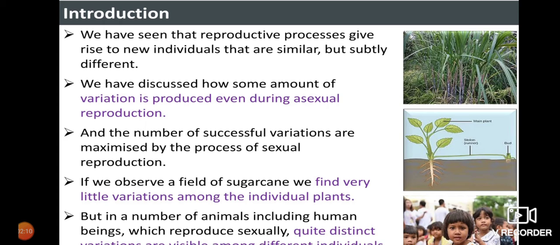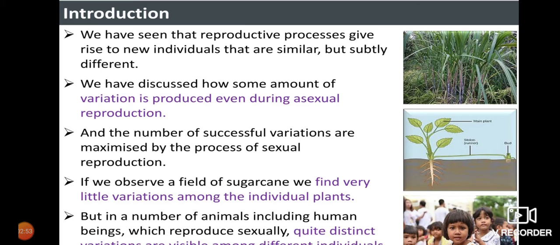In sexual reproduction, in humans for example, a mother and a father have different types of genes which carry different types of characters, hence a maximum number of variations can be observed. If we observe a field of sugarcane, or any kind of plants, you find only a little variation, for example if you compare a rose with another rose of the same field. You cannot find a maximum number of variations. The color and the structures will be the same, but when you compare animals of a higher version, you can find variations.